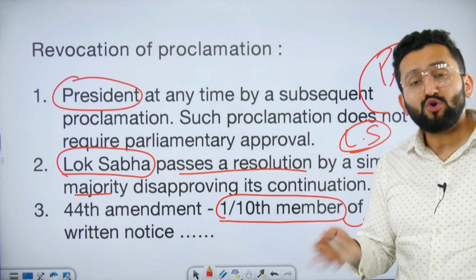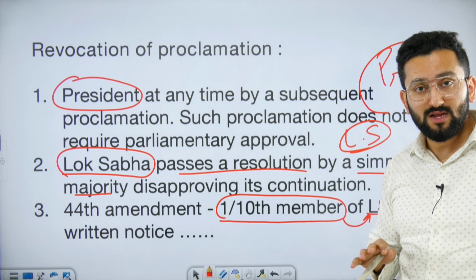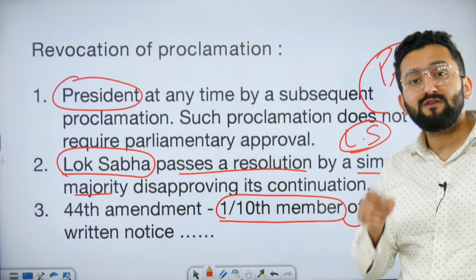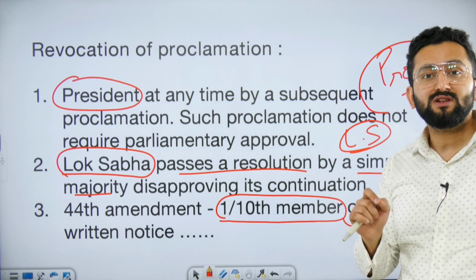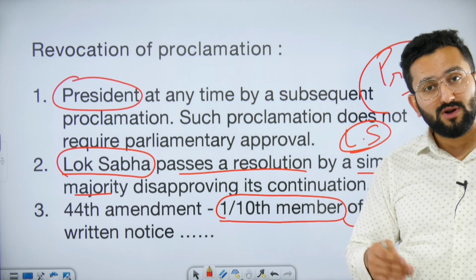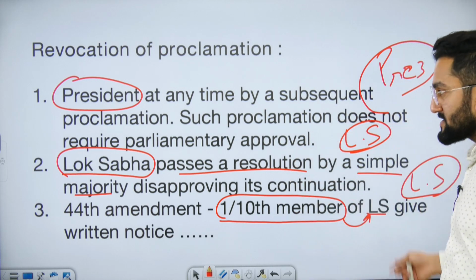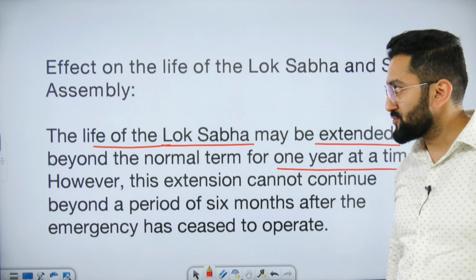If Lok Sabha is not in session, then they can present this letter even to the President. And this provision says that within 14 days, a session needs to be held. And if it is passed there by simple majority that we need to remove national emergency, then it will be removed. So there are 3 cases. I hope now it is clear to you.